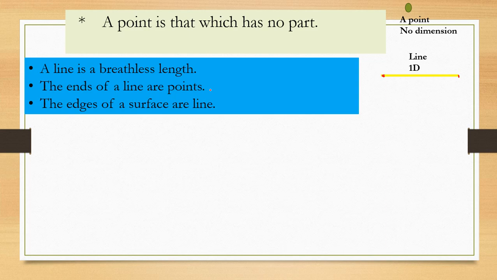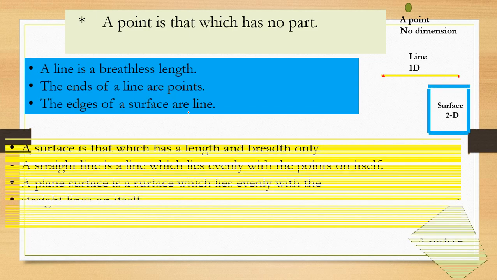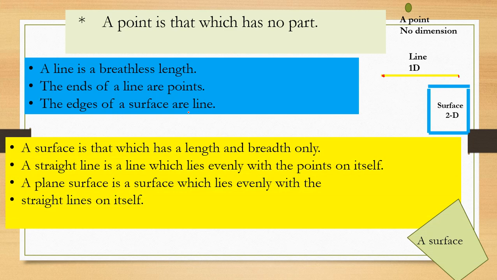All these thoughts are given by Euclid. The edges of a surface are lines, and he also gave the statement that a surface is that which has length and breadth only. That means this is the surface, it has length and breadth only.